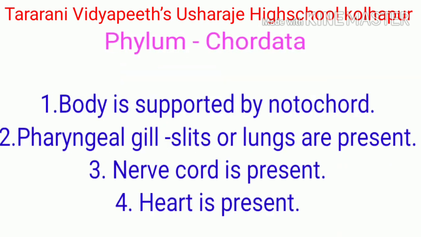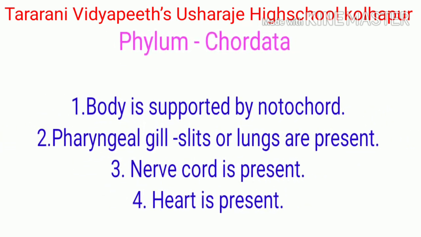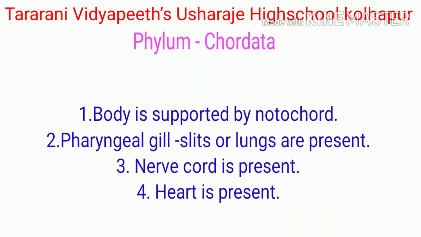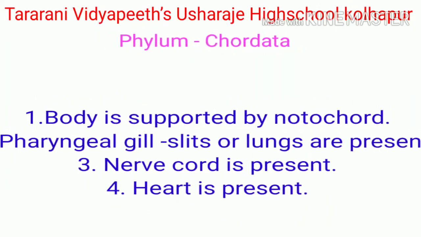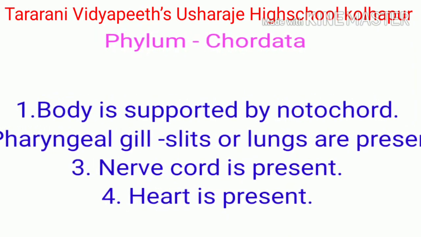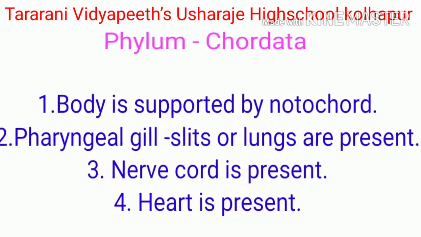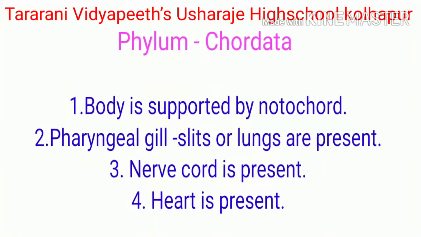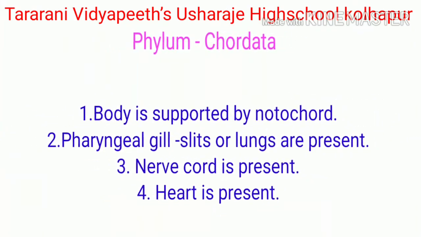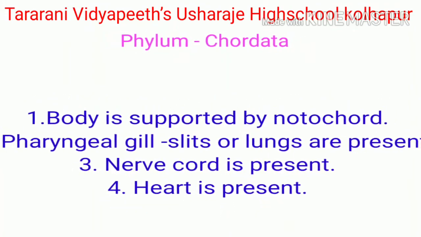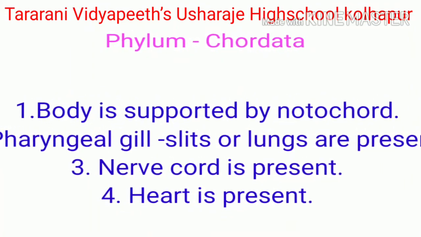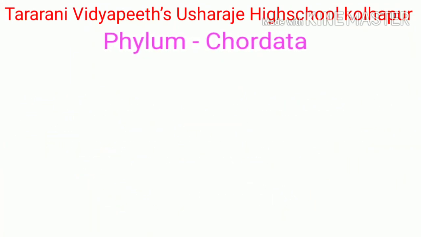Chordata. Characters of chordates are: body is supported by notochord, pharyngeal gill slits or lungs are present for respiration, nerve cord is present on dorsal side of body, it is hollow, heart is present on ventral side of body.